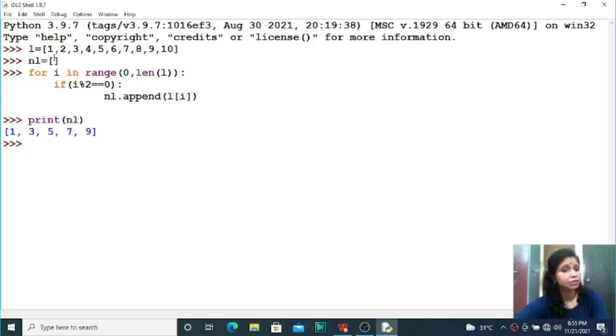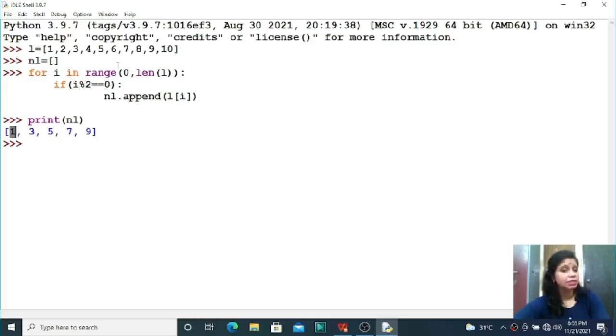So if I equal to 0, then which one is L of I? That is 1. So now 1 came to your list. After that, now I value will be 0 to 1, because this is a loop. The I value starts from 0 to 9. So I value will continue. First I value will be 0, then 1, then 2, and I value will be 3, and so on. Now when I value is 1, then is 1 completely divisible by 2? No. So nothing will happen.